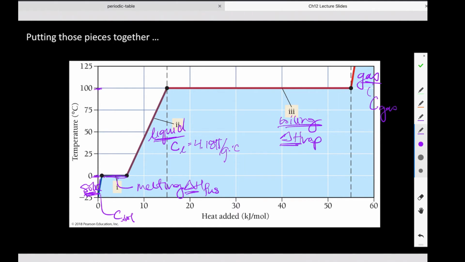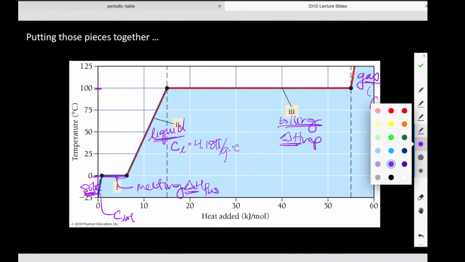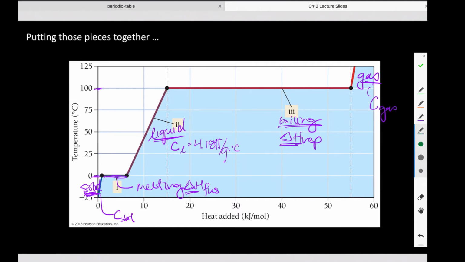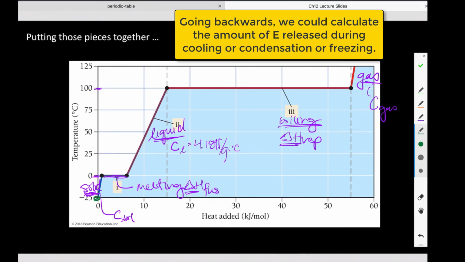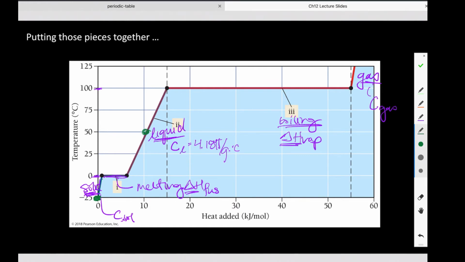Yes? All right, so then if we wanted to calculate the amount of energy required to go from one temperature to another, like let's say from -25 to say 50, we would need to add together all the respective parts, right? So first we are heating a solid, then we are melting our ice, then we are heating a liquid. So there would have to be 1, 2, 3 separate pieces of math that we would sum together to come up with our final answer. Yes, does that make sense? And no worries, you will do some practice soon.